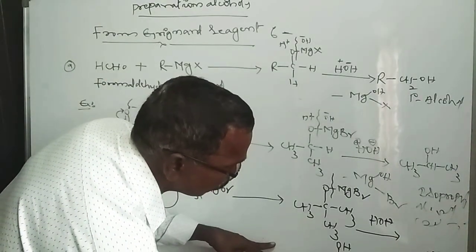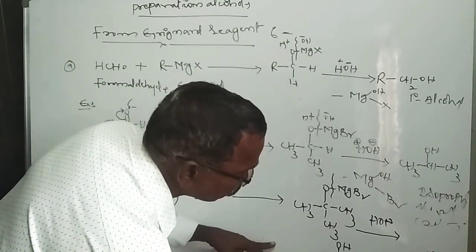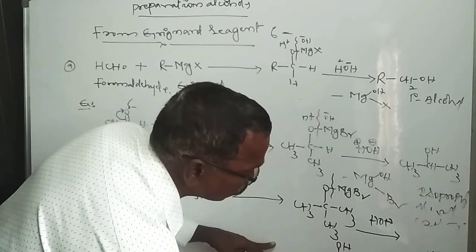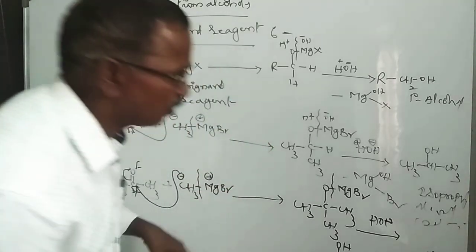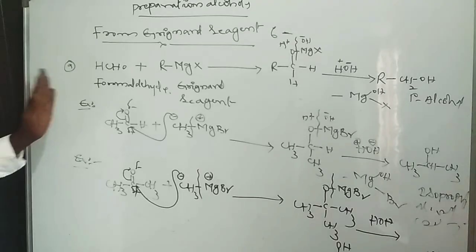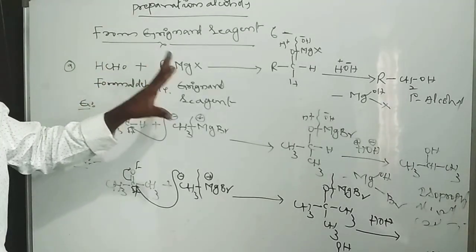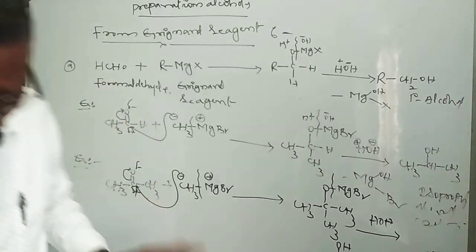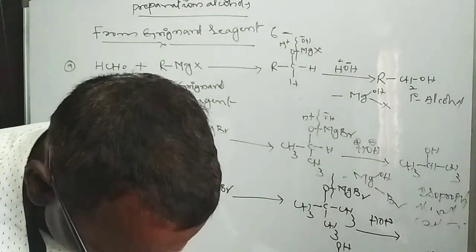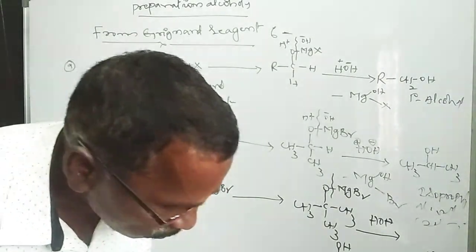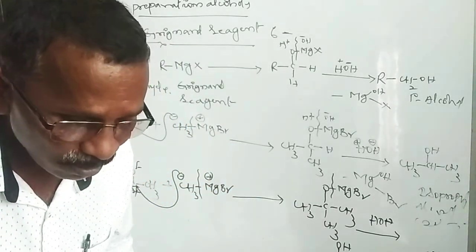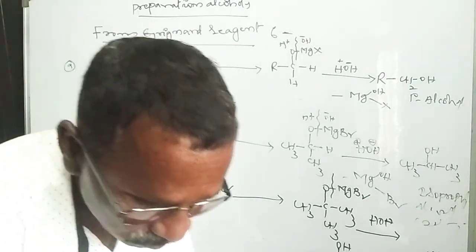It is a tertiary butyl alcohol. Tertiary alcohol is formed. These are the primary, secondary and tertiary alcohol preparation methods from Grignard reagent. Okay. Next, another preparation method, that is hydrolysis of esters.